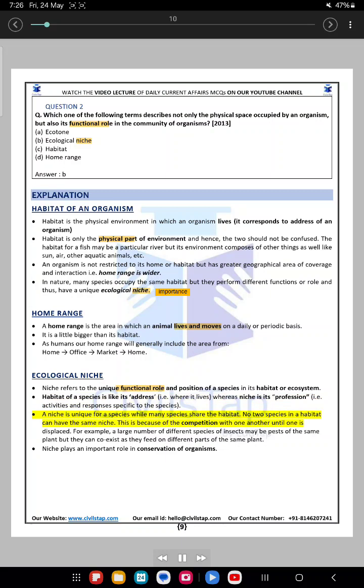No two species in a habitat can have the same niche. This is because of the competition with one another until one is displaced. For example, a large number of different species of insects may be pests of the same plant but they can coexist as they feed on different parts of the same plant. Niche plays an important role in the conservation of organisms.